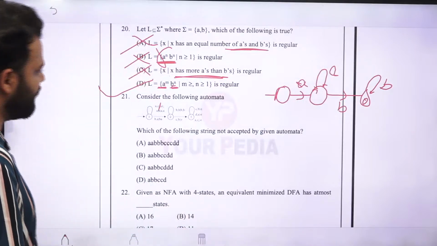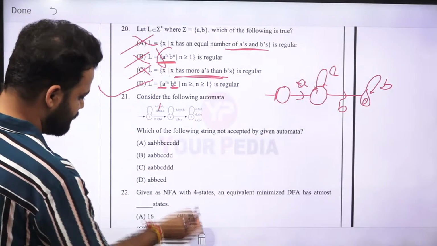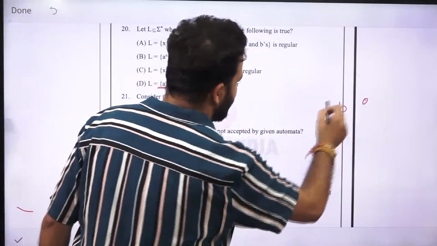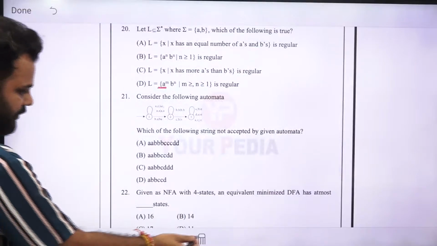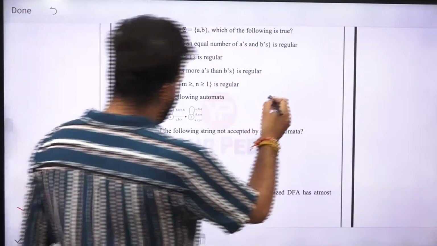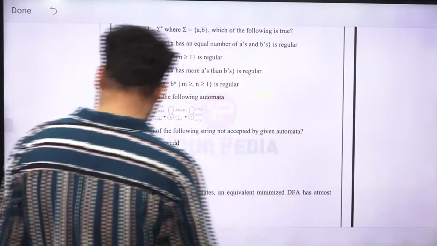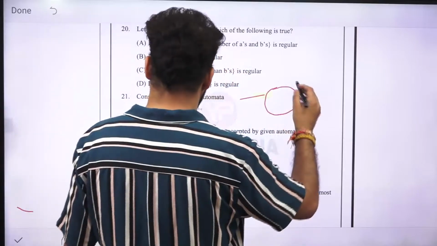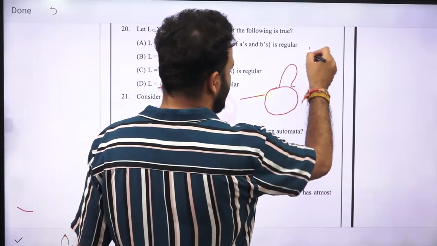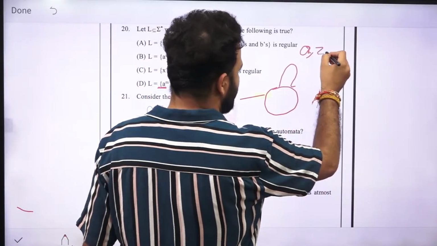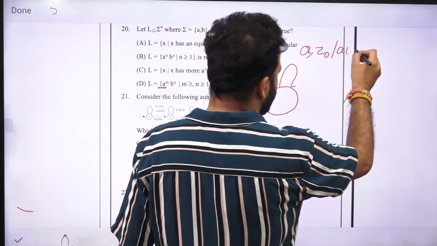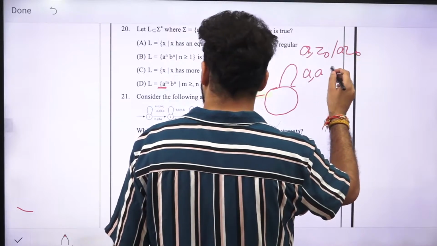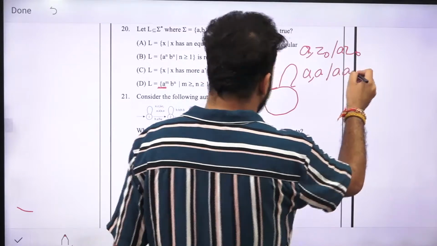Next is, consider the following automata. I will draw the automata here so that it is more clearly visible. For a, if the symbol is Z0, we are pushing it into the stack. If a comes, the symbol is a, again we are pushing it into the stack.